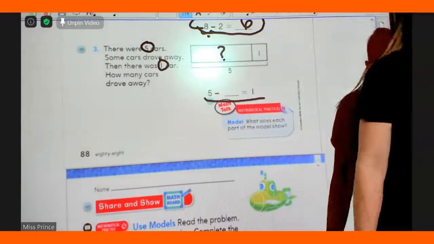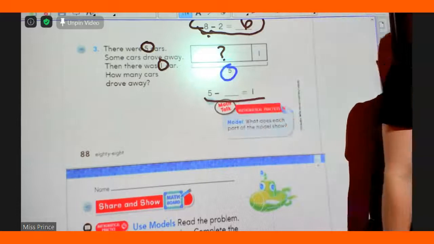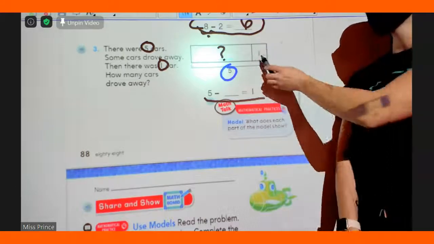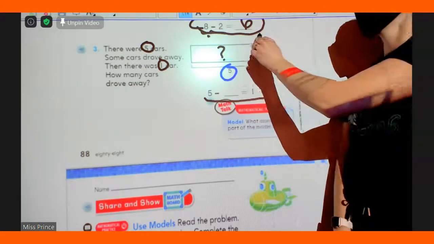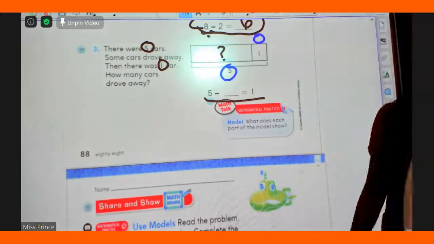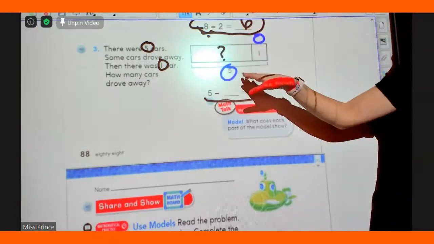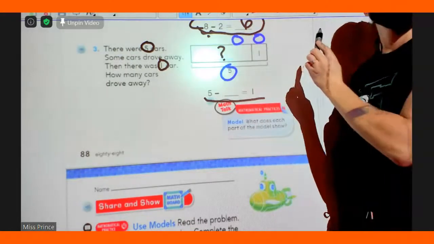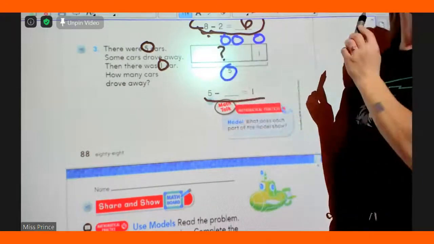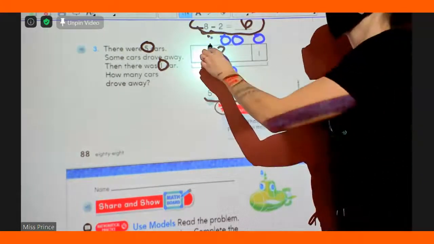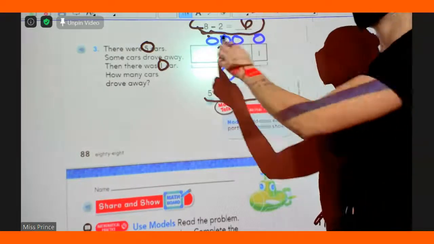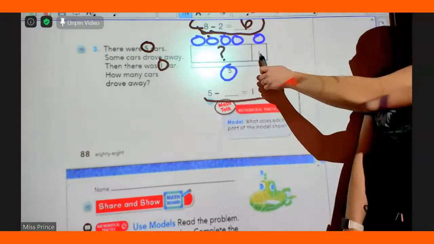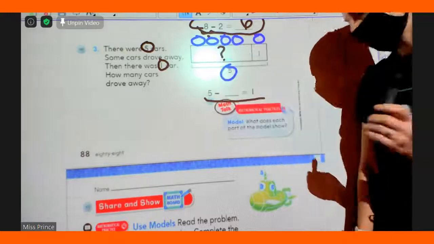I want to get 5 circles across the top because I started with what number? 5. I have a 1 over here and I already know it's there, so how many circles go above the 1? 1. My job is to fill in the mystery box with my leftover numbers. So watch this. 1, 2, 3, good job. 4, 5. I have to stop. I have 5 circles up here. The 1 circle's under the 1. The rest of them are under the mystery.